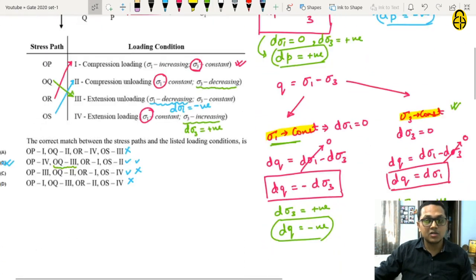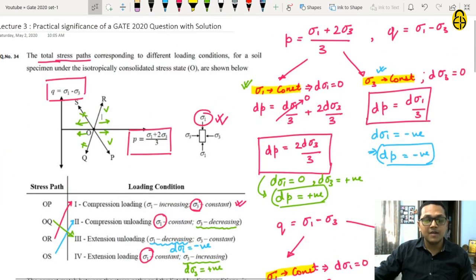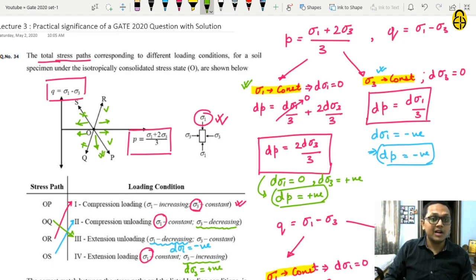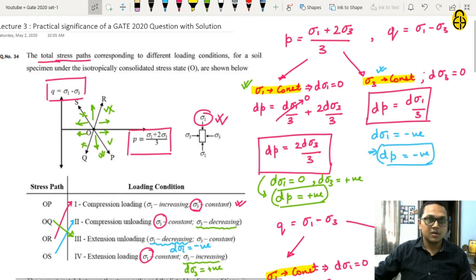Now we have also seen that dQ is negative, that means Q is decreasing. So let us see OP. Q is in the decreasing direction, so this will be the option, and OR, it is in the increasing direction, so this will not be the answer. So the correct stress path that corresponds to loading condition 4 is OP.